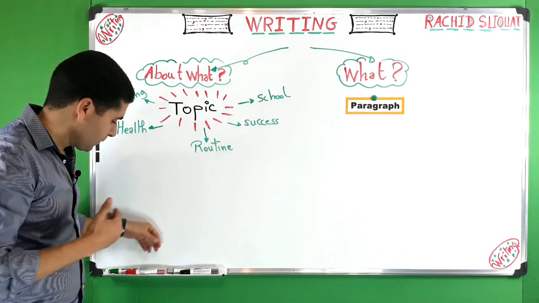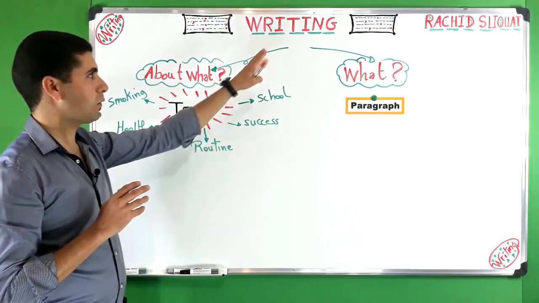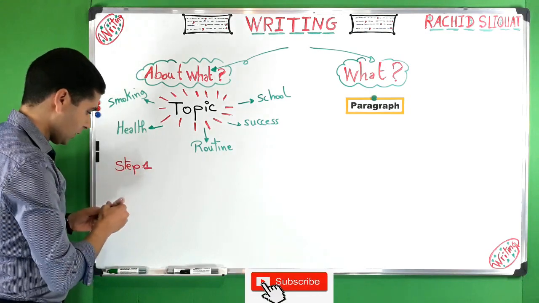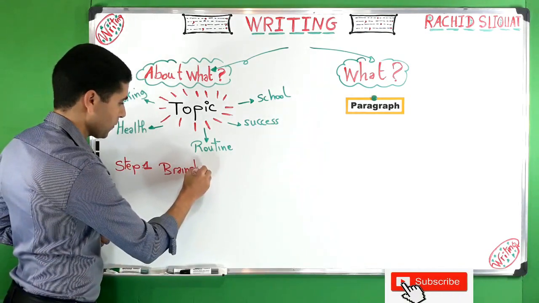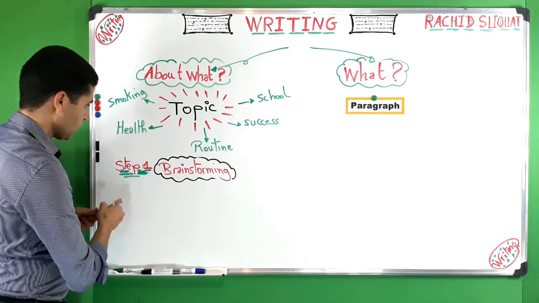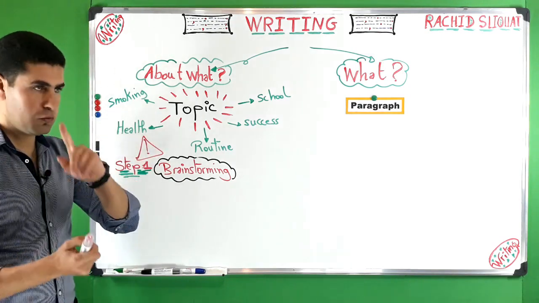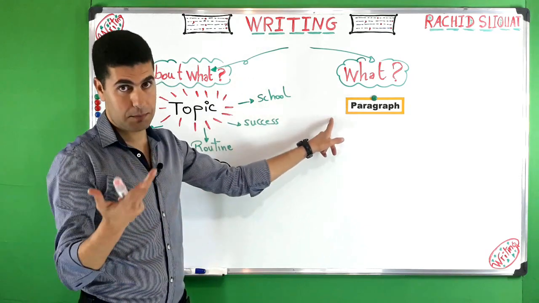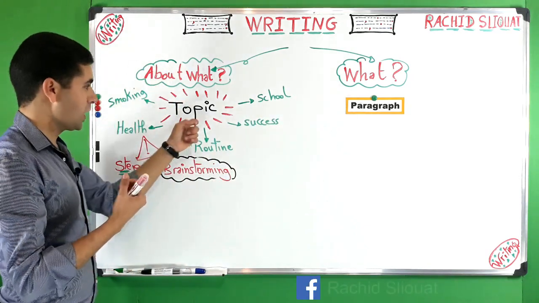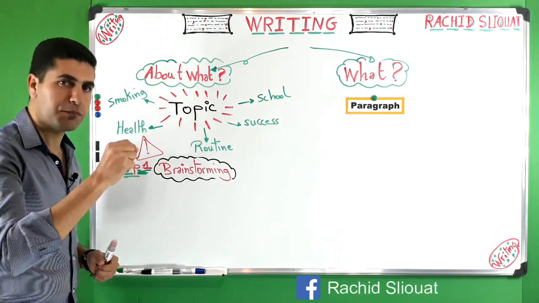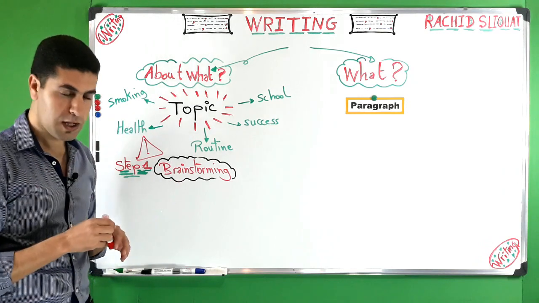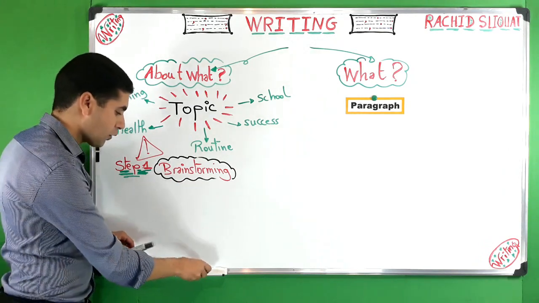Now next we talk about some steps of writing, and the first step, step number one, is what we call brainstorming. So we know what to write, a paragraph for example. We know what to write about; we know the topic. Now let's start with writing. The first thing we have to do is to brainstorm. Now what is brainstorming?